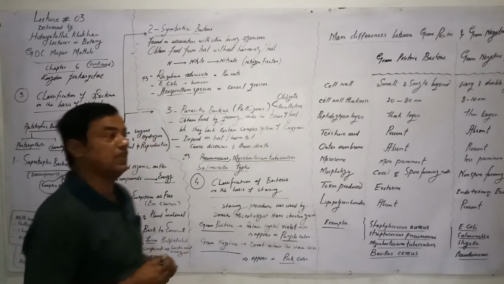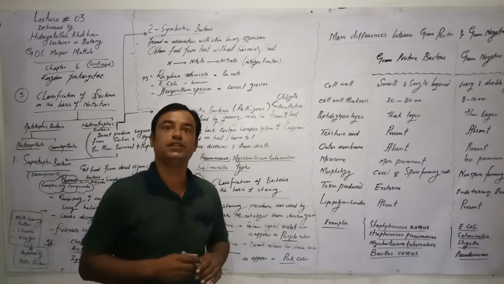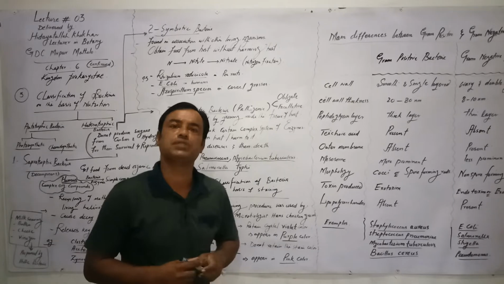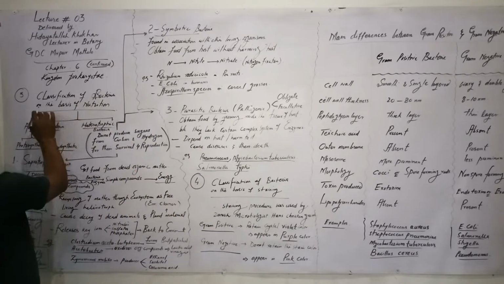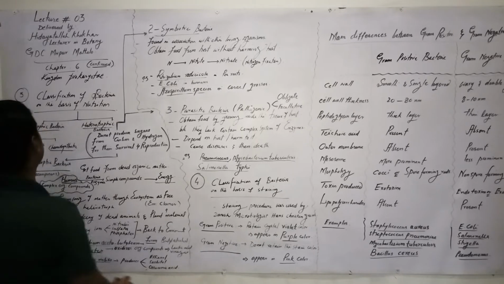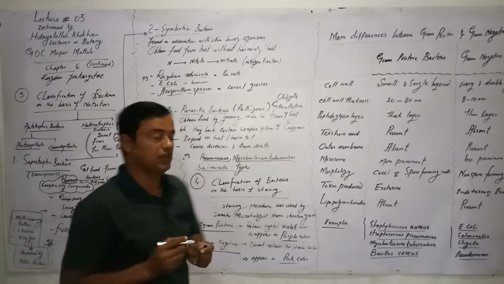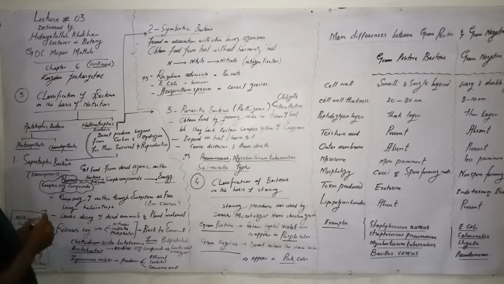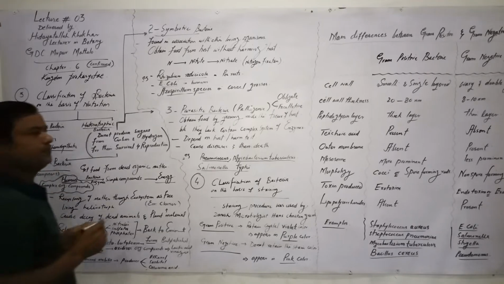Dear student, in the last lecture we discussed chapter number 6, Kingdom Prokaryotae. In continuation of that lecture, we are starting again from the classification of bacteria on the basis of nutrition. In the last lecture we discussed photosynthetic bacteria and chemosynthetic bacteria. Today we discuss heterotrophic bacteria.